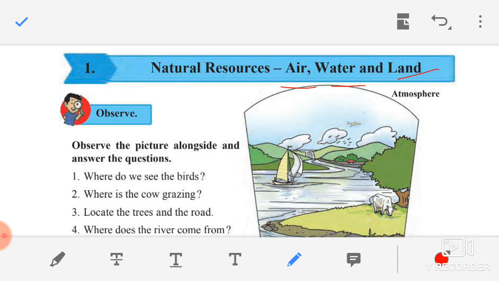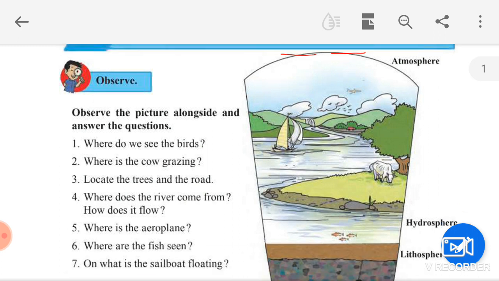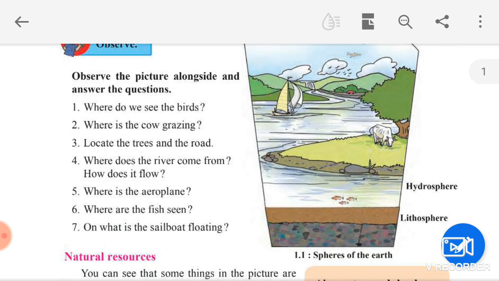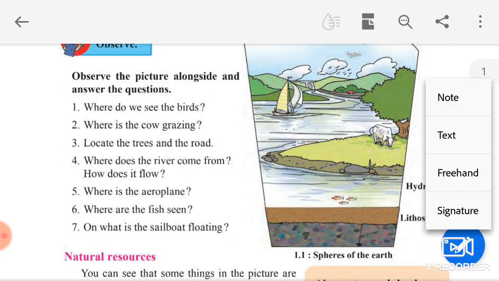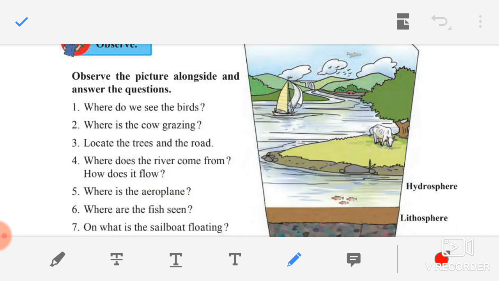Children, now in the beginning of the lesson, one picture is shown and some questions are asked. Let us answer those questions one by one. The first question is, where do we see the birds? Children, observe the picture and see here. Here are the birds flying in the sky. Second question, where is the cow grazing? See, here is the cow grazing on the land.